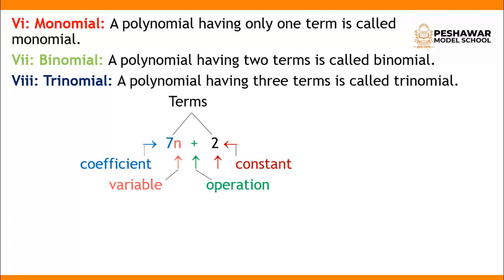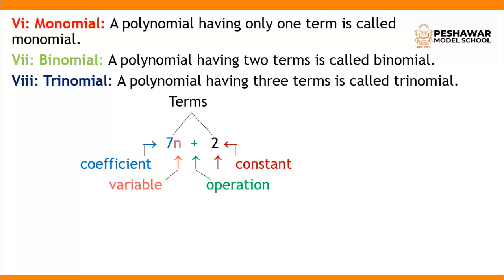Let's see this chart. I will write one algebraic expression, 7n plus 2. The 7, which is displayed in blue color, is a coefficient. The number which is written before the variable is known as the coefficient.